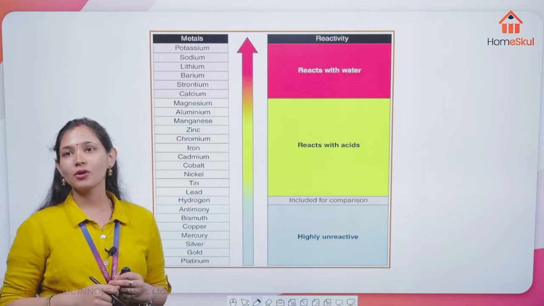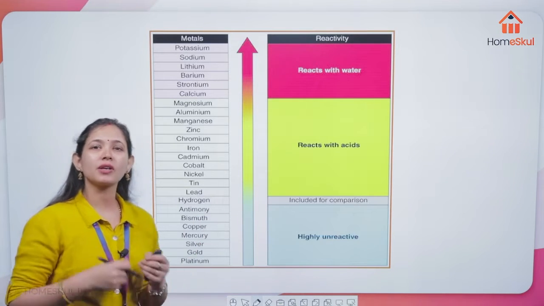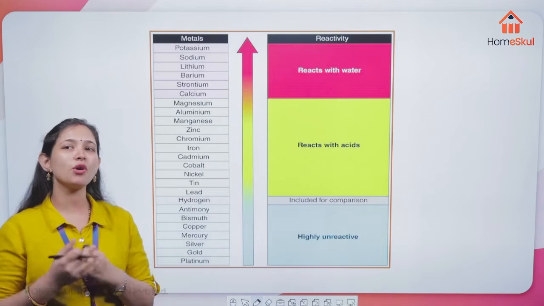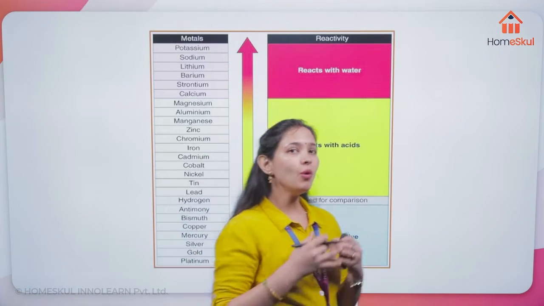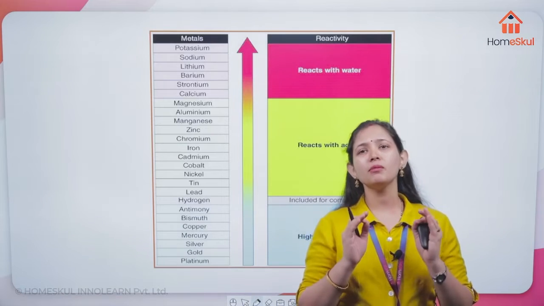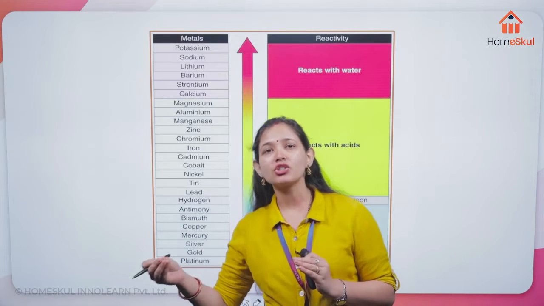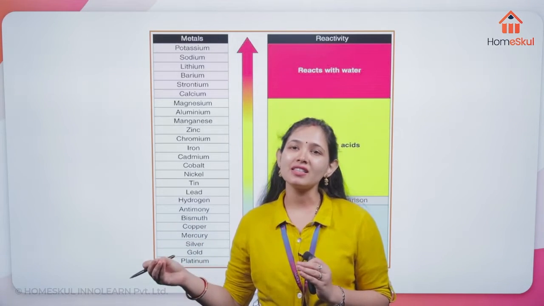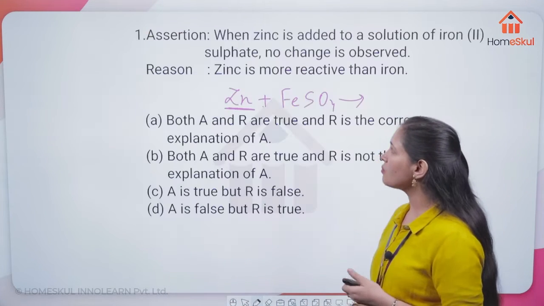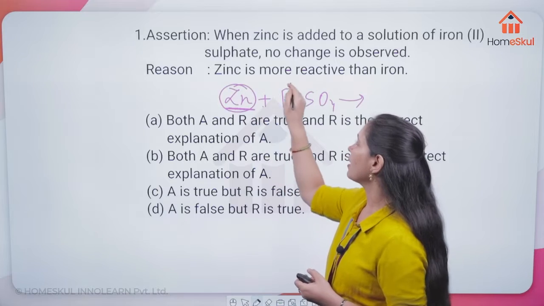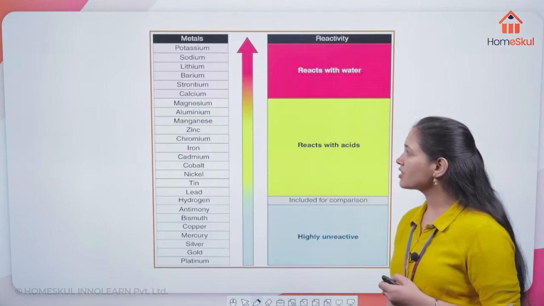By looking at this, you can say whether a reaction will happen or not, because for a reaction we need a more reactive metal that should displace the less reactive one. Here they are asking about zinc and iron.